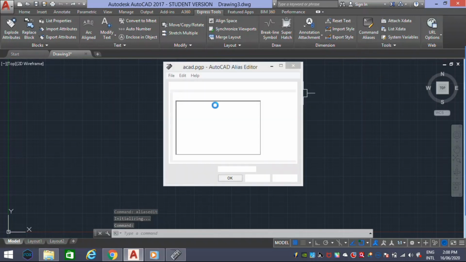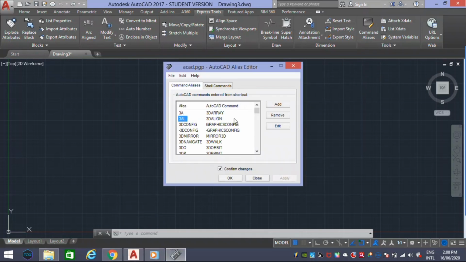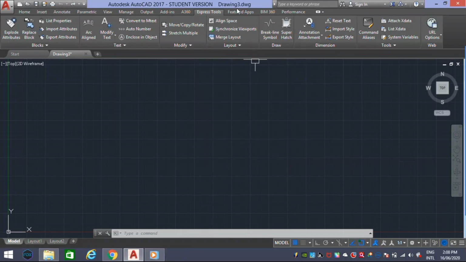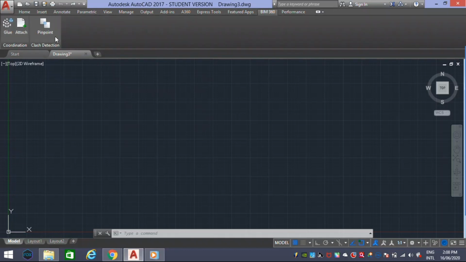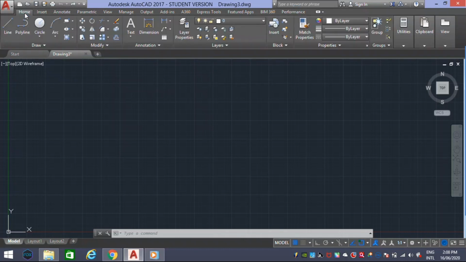Suppose I want to replace it with N, that can be given in this. Next one is featured apps: launching AutoCAD Exchange apps, BIM 360 (building information modeling, where we actually share models), performance, action recording. That's it up to here. Till now we are done with our upper part. Coming to the middle one, it is the workspace.